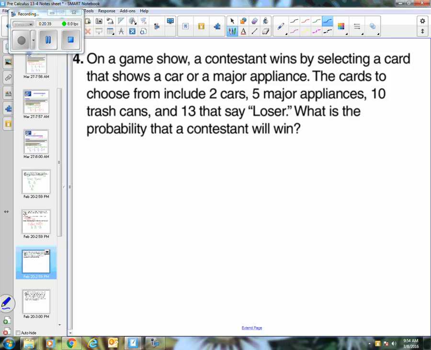How can you be a winner? Well, you can be a winner by getting either a car or a major appliance, right? So if you think about what your options are, there's more than one way to win. Cars or major appliances. Notice the word I used. You wouldn't say a car and a major appliance. You don't get to win both things, right? You only get one thing. You get either a car or a major appliance if you win. They're not both. So it's definitely an or situation, which means we're going to be adding those probabilities.